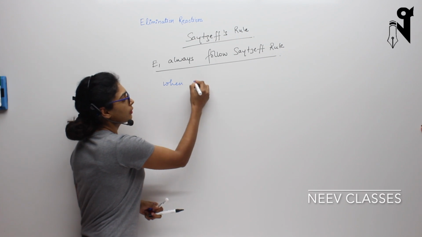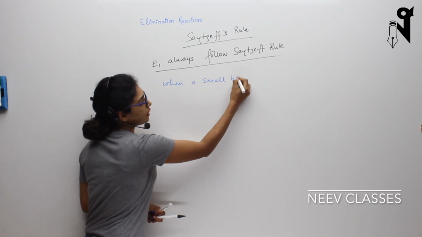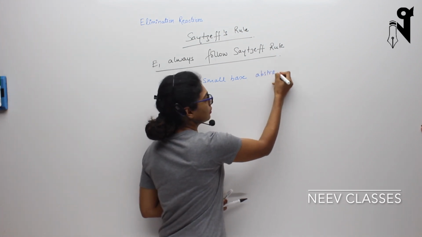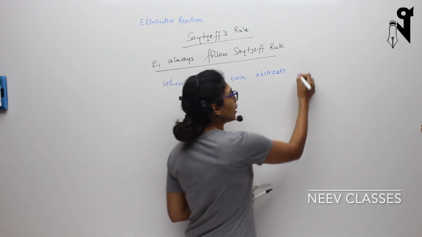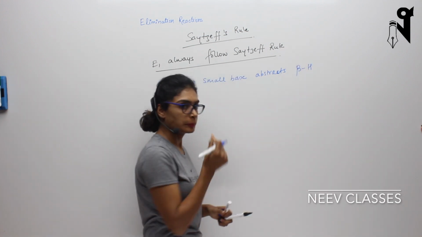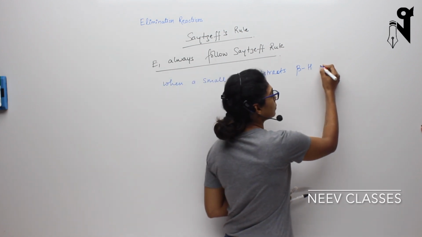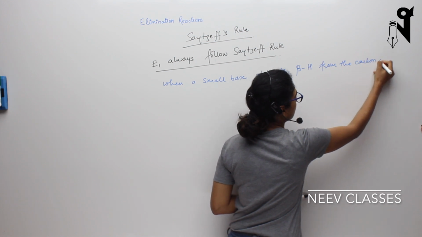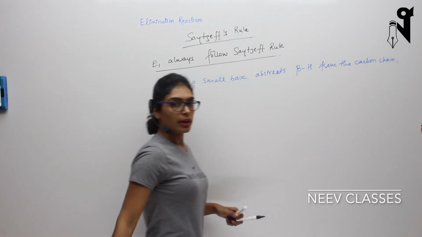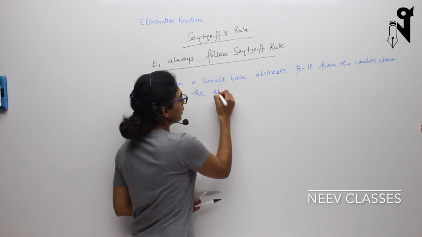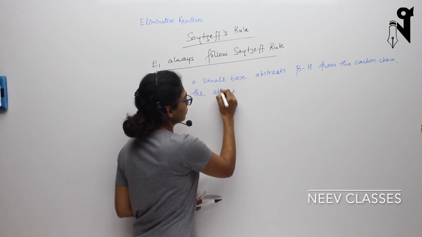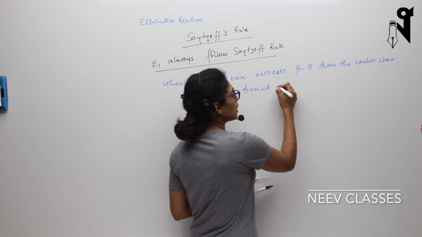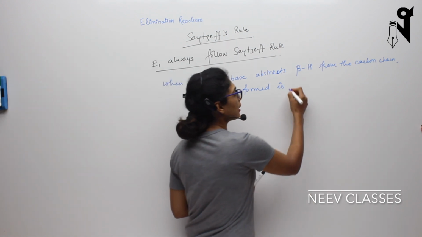When a small base abstracts beta hydrogen from the carbon chain, the alkene formed is the more alkylated alkene.